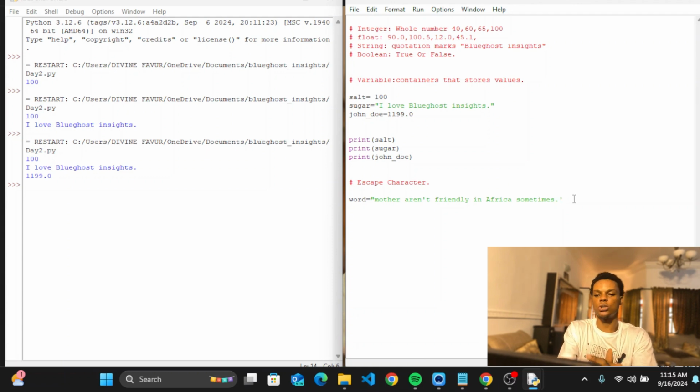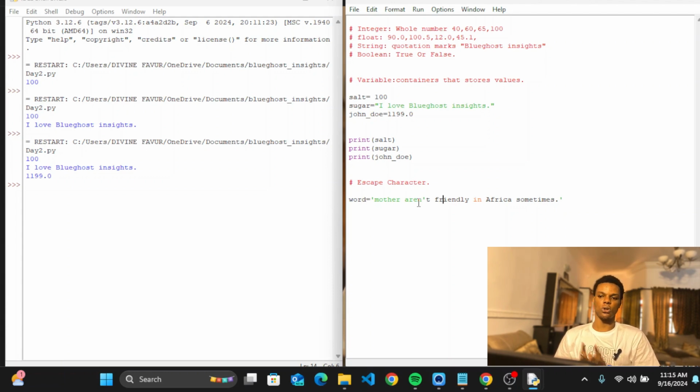But one thing you should always keep in mind is, what if I am using a single quotation like this? Boom, you can see there is an error here. How did I know there's an error? Because all this particular thing is not showing green. They are not showing green because this particular thing is not yet recognized. So you're basically confusing Python.